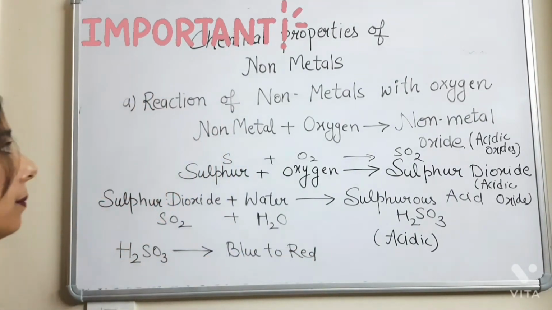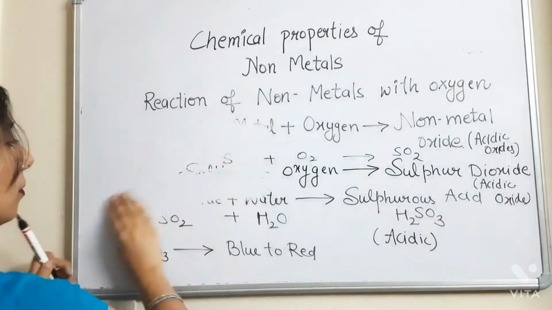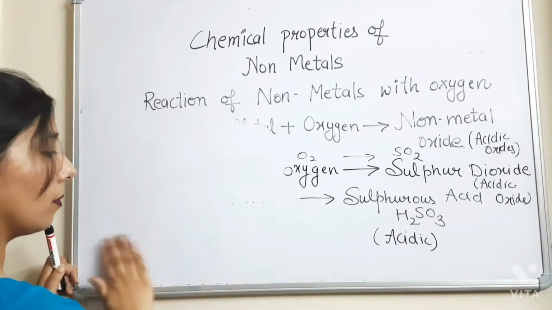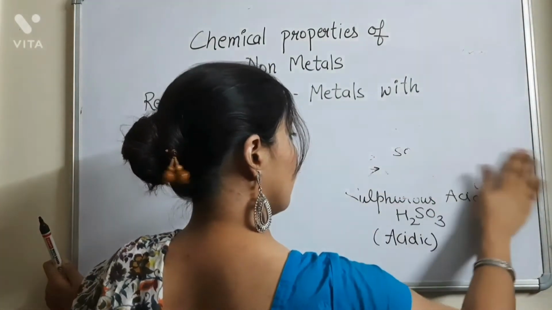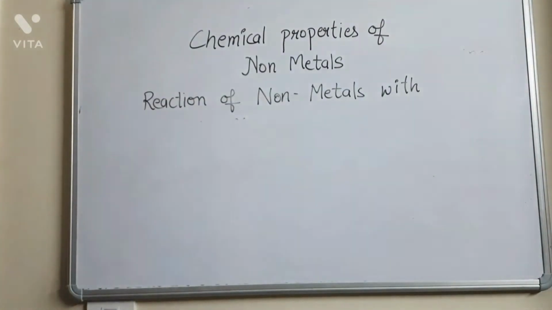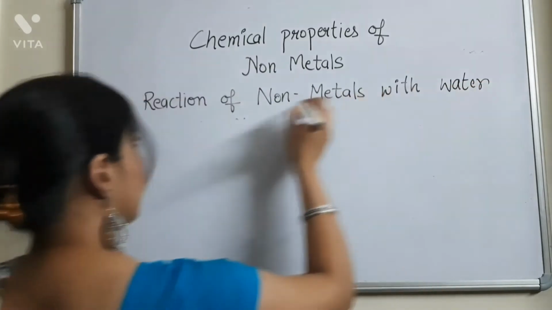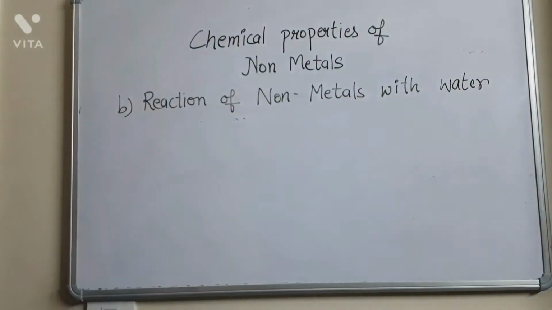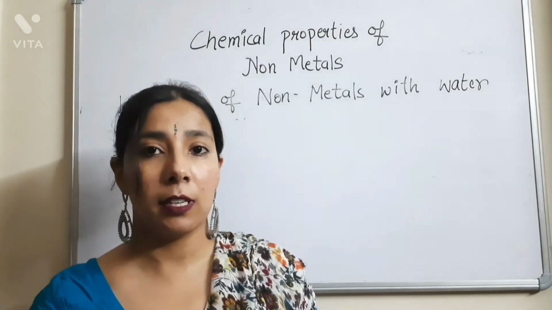Now the reaction of non-metals with water. This is the second chemical property of the non-metals we are going to describe here.